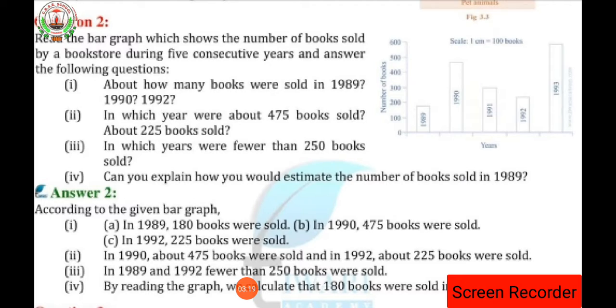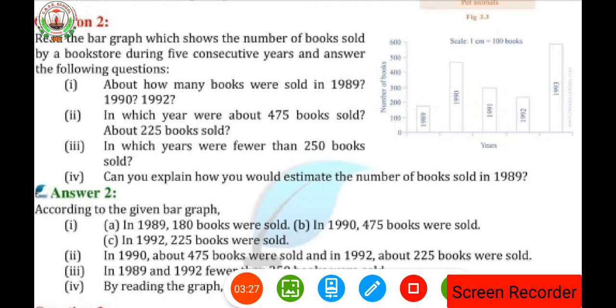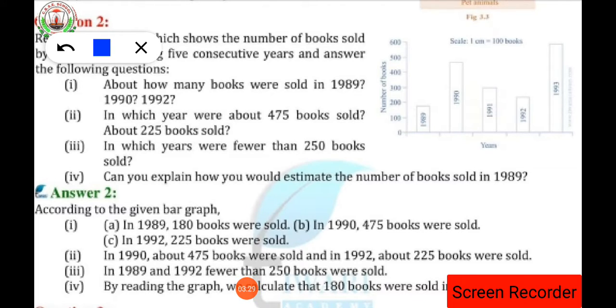So in the first part, how many books were sold in the year 1989? This one is the year 1989. Here how many books were sold? The bar is between 100 and 200.